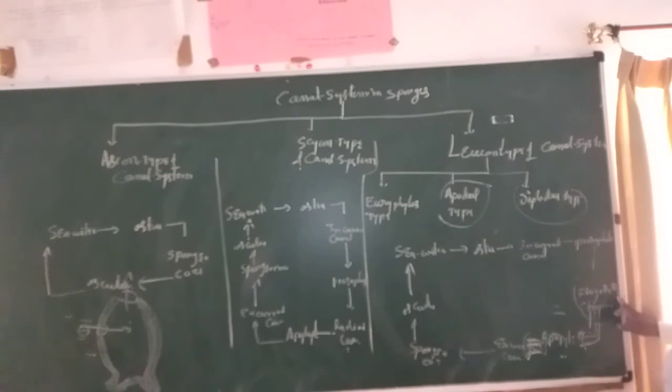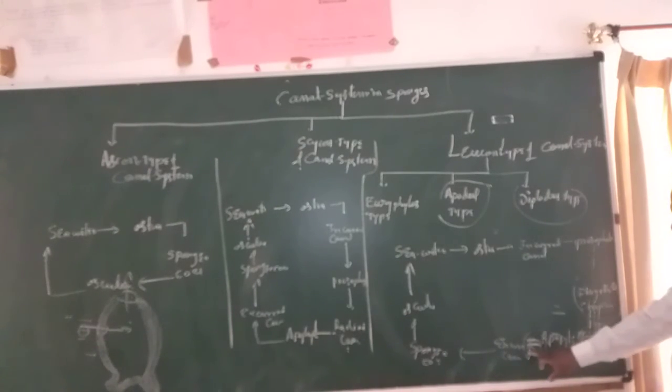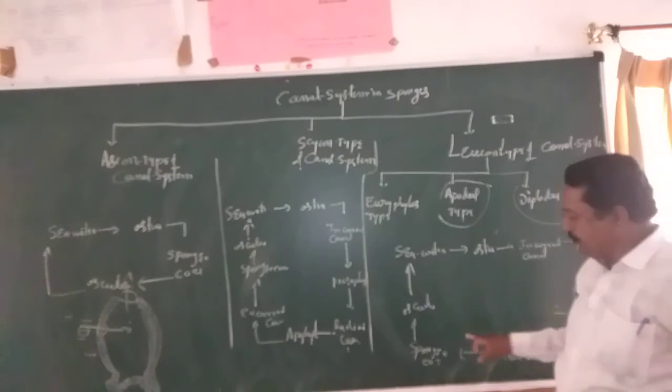It is also similar to this one, but here the radial canals are absent. Instead of radial canals, flagellated chambers are found. The flagellated chambers communicate with the external canal through a tube, and the external canal communicates with the spongocoel through a tube.